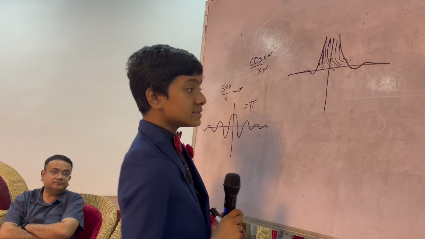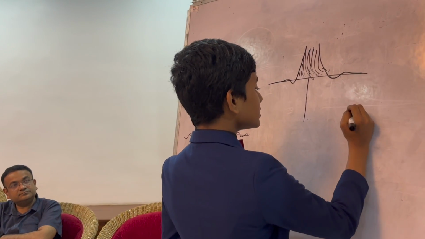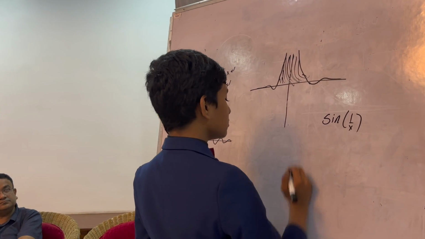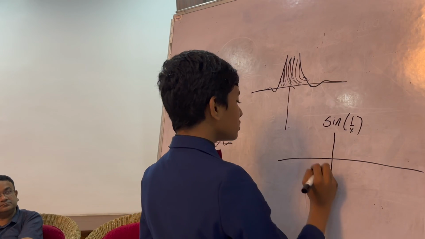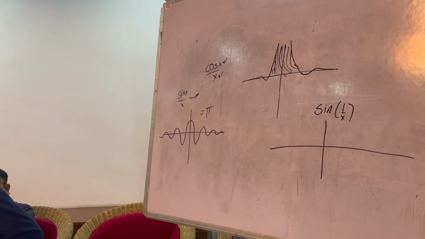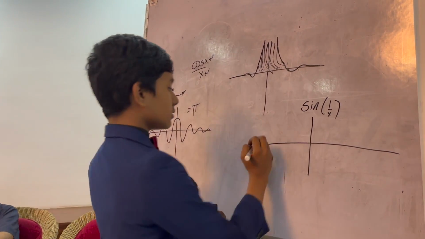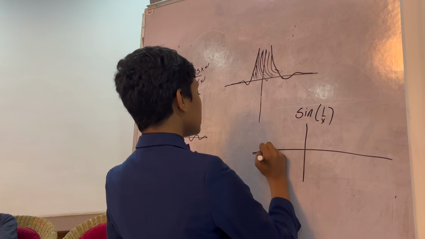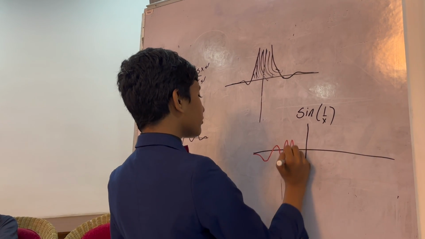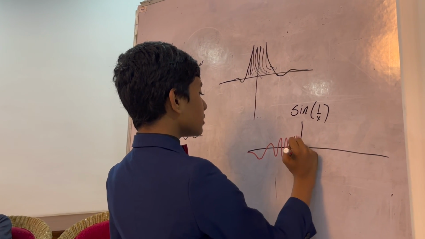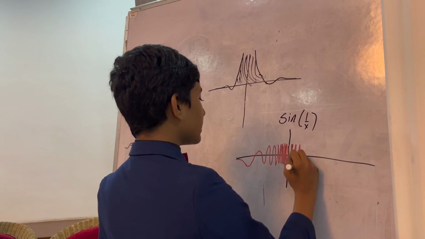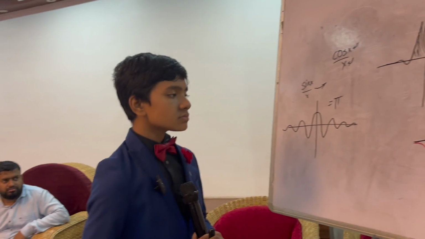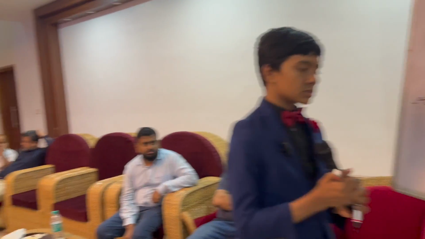And in the same vein, we also have sine of 1 over x, which goes absolutely crazy when it's near 0. So this is what we call the topologist's sine curve, and essentially it looks like this. It calms down when it's not near 0, but then it speeds up and speeds up in frequency until eventually the frequency is absolutely huge. And then as you get away from the origin, it slows down again. So this is what sine 1 over x looks like.